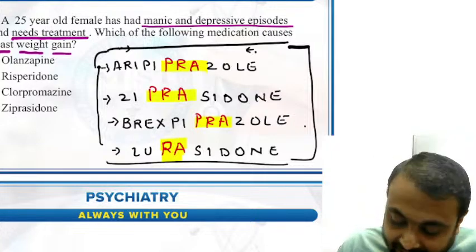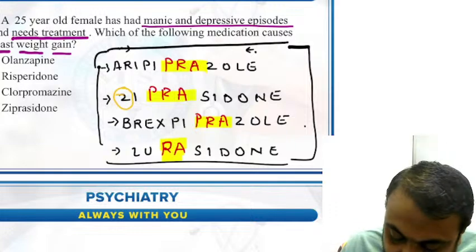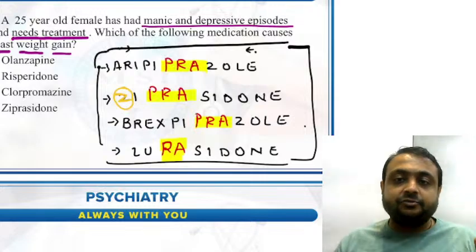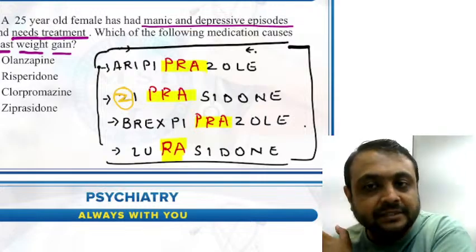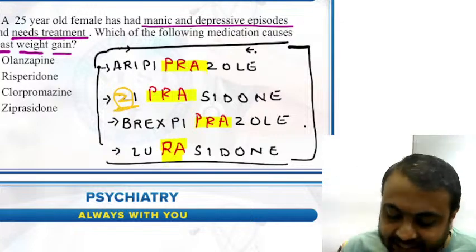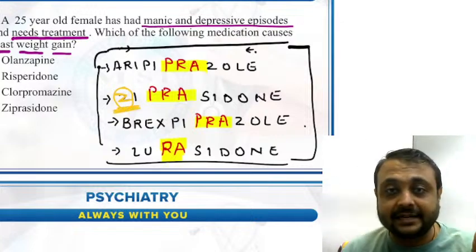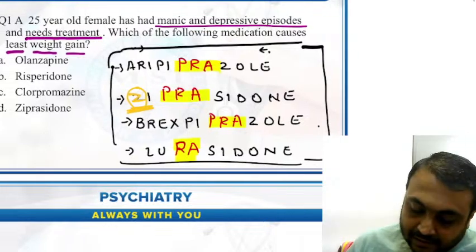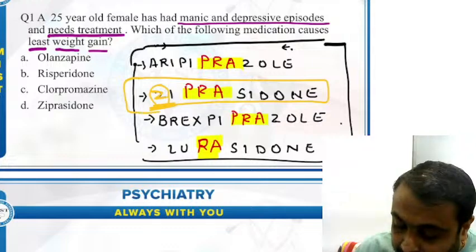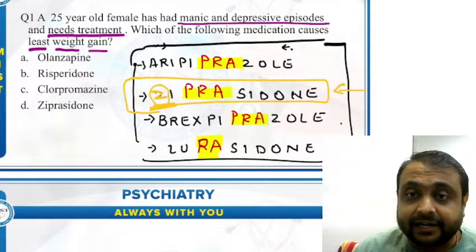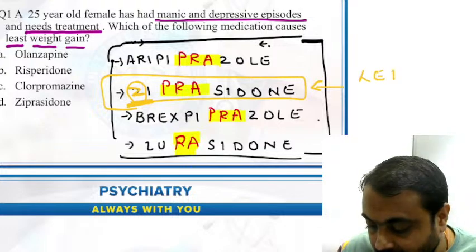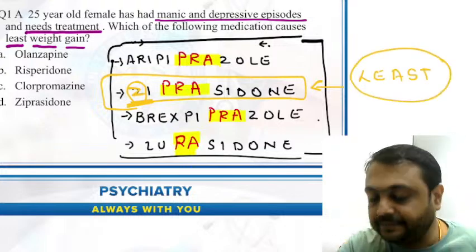We all know Z is the last letter of our alphabet. It starts from A and finishes at Z. So among these four, ziprasidone is the antipsychotic drug which produces least weight gain.